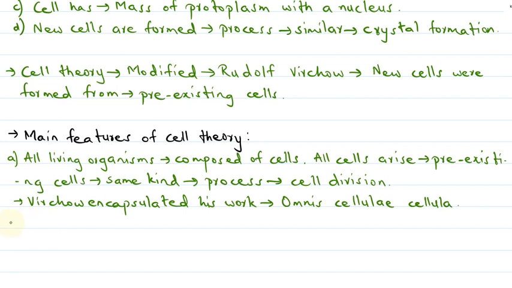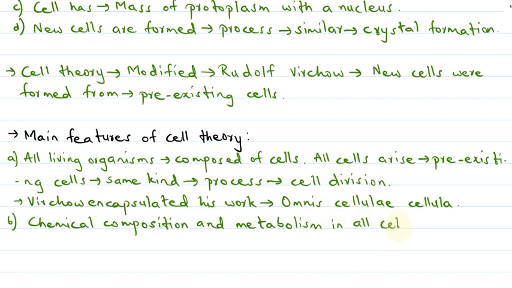Then the next feature is chemical composition and metabolism. The chemical composition as well as the metabolism in all the cells is basically alike.